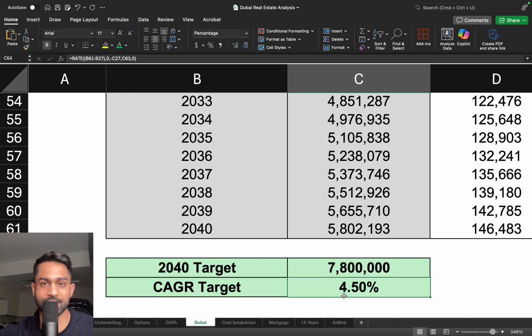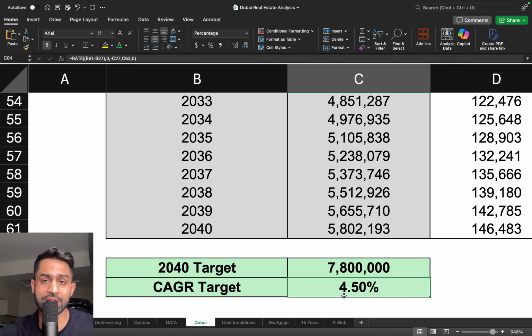And all of this obviously affects real estate prices. All of this affects the potential for capital appreciation. All of this affects the potential for rental yields, everything. And that's what we're here to analyze on this channel, all the data points that we have available to us. How is that going to affect the prices and the rental yields for real estate in Dubai? And even 4.5% seems like a very, very conservative target, given that this is exactly what Dubai's been able to do over the last 10 to 20 years as population increases have happened.